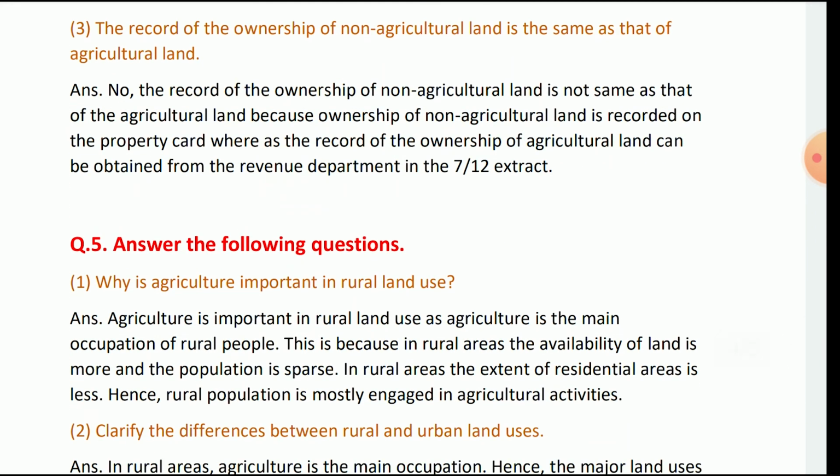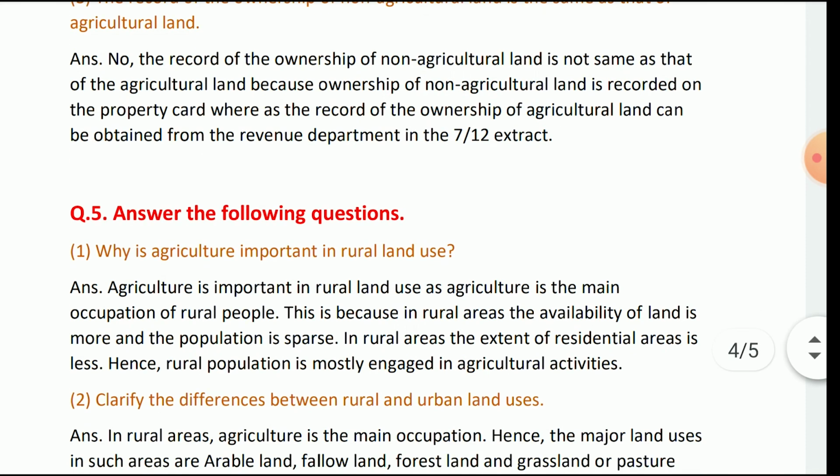Is the record of ownership of non-agricultural land the same as that of agricultural land? No, the record of the ownership of non-agricultural land is not the same as that of agricultural land, because the ownership of non-agricultural land is recorded on the property card, whereas the record of the ownership of agricultural land can be obtained from the revenue department in the 7/12 extract.